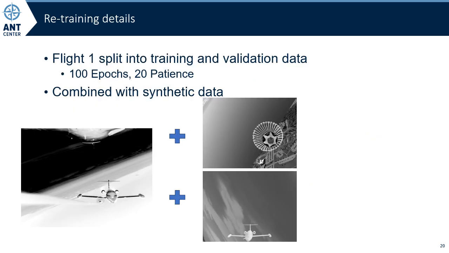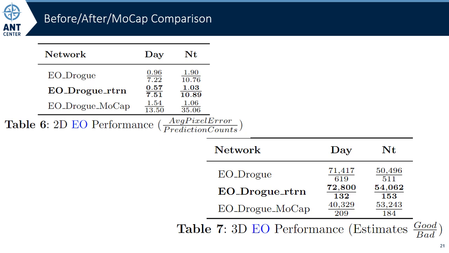Thus, the filtered training images were then combined with the synthetic imagery used to originally train the CNNs, and each of those original CNNs was further trained for another 100 epochs with a patience of 20. None of the patience criteria triggered. Looking at results for the color imagery, we can see that the system using the retrained network marginally increased its performance over the system with purely synthetic training.